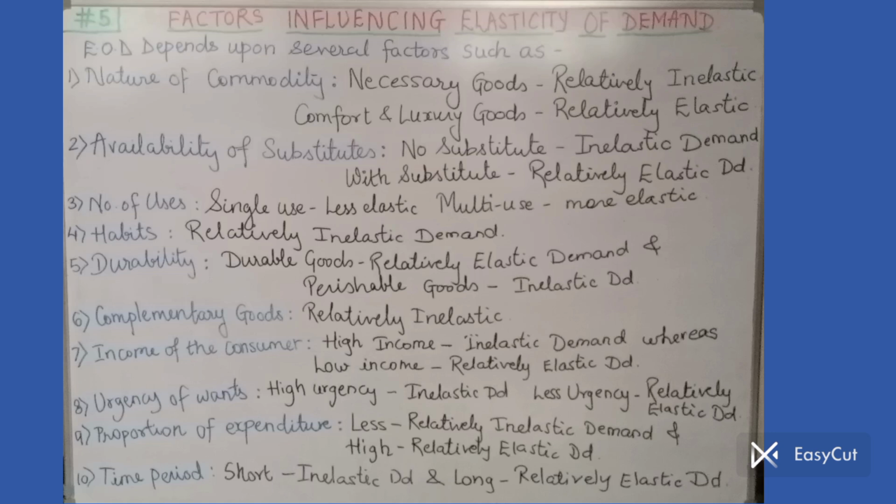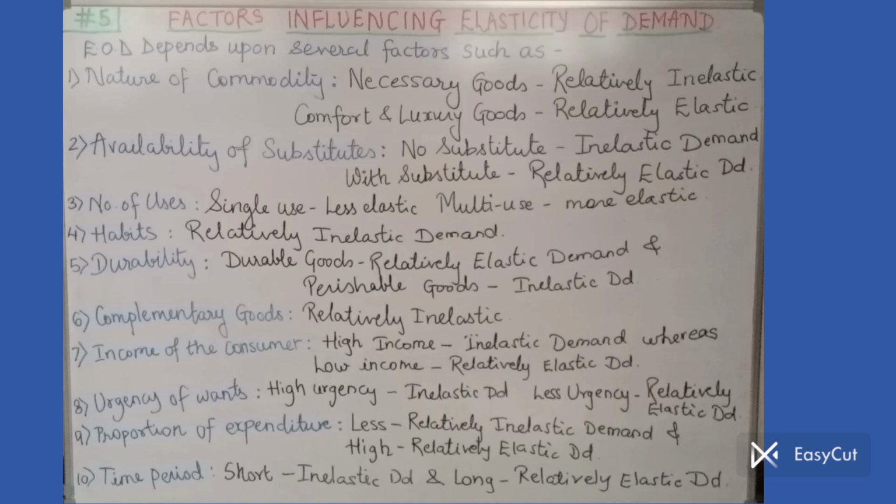That milk expenditure or that newspaper expenditure forms a very small percentage of our total income, and that's why the demand is inelastic, means non changeable. Even if the price of newspaper or milk goes a little bit higher, still we are going to buy it at the same rate, the same quantity we will consume, and that's why inelastic demand.